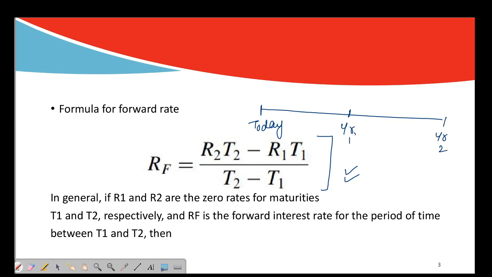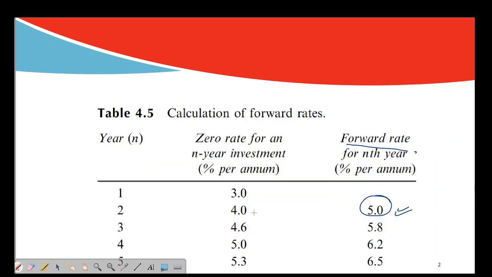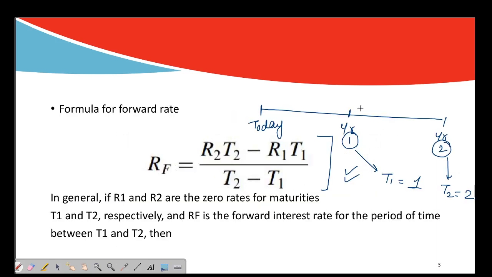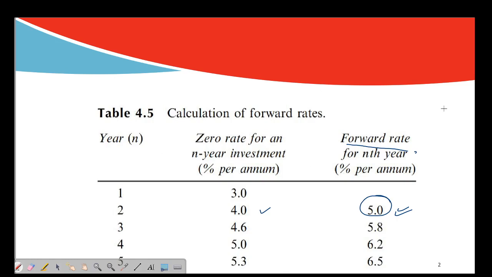Now year 1 is going to be my T1, which is 1. Remember one thing, in derivatives you have to use time period in years only. Okay, and for year 2 it is T2. T2 is 2. And R2, let's go to this. R2 is 4%. R1 is 3%.